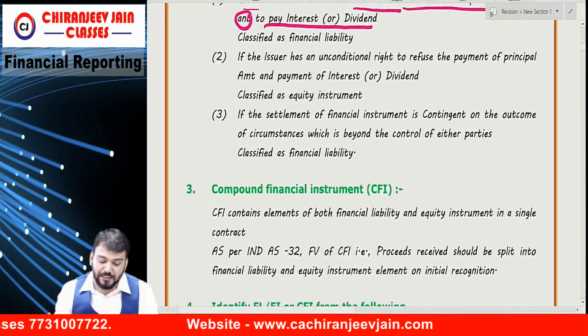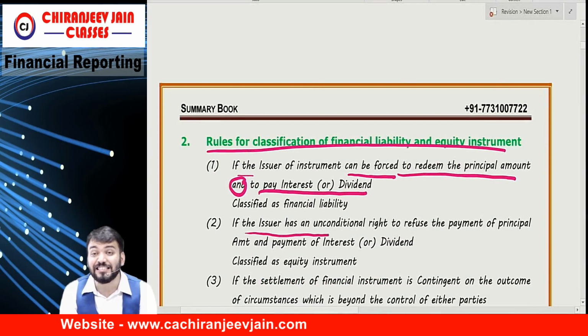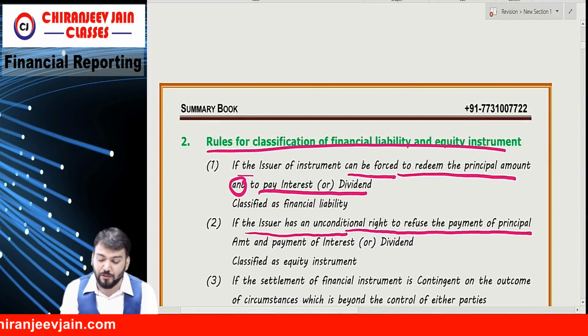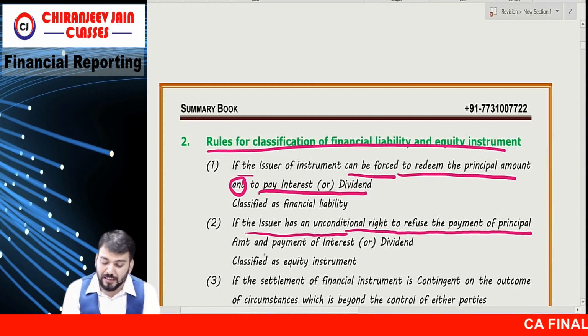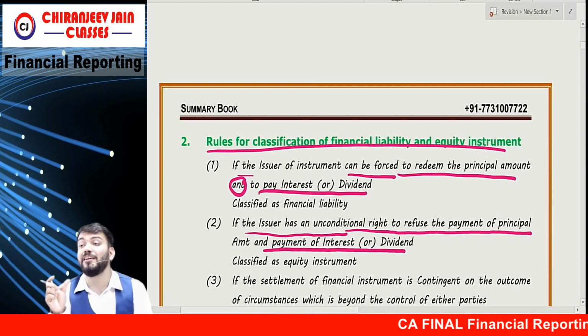Are you getting? Means if I say in this way, if the issuer has an unconditional right to refuse the payment of principal amount and payment of interest or dividend amount, then it becomes pure equity.